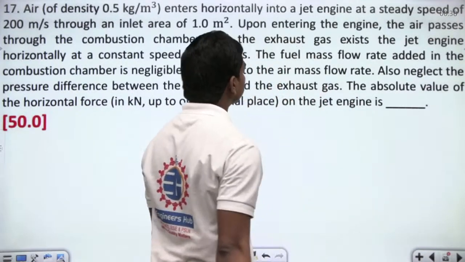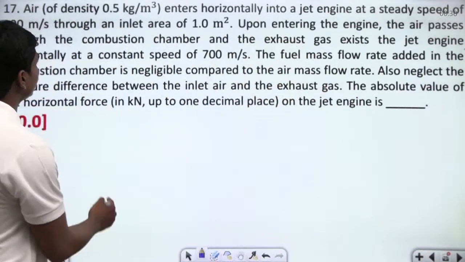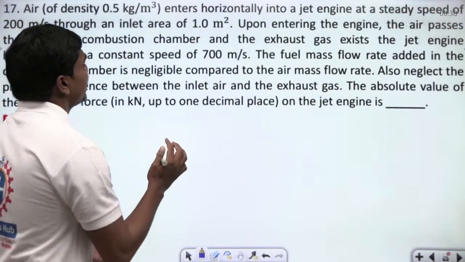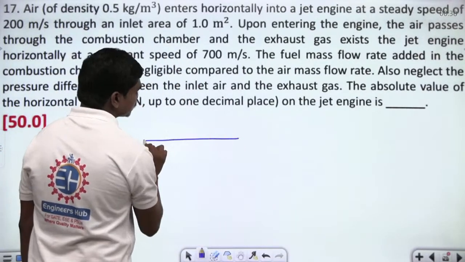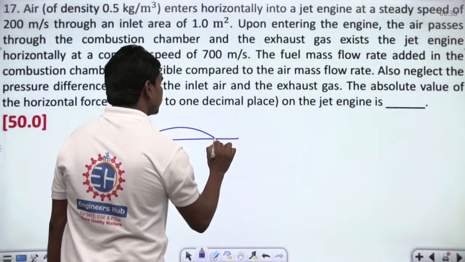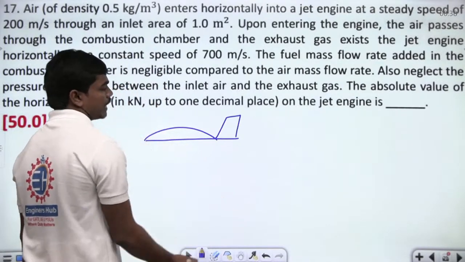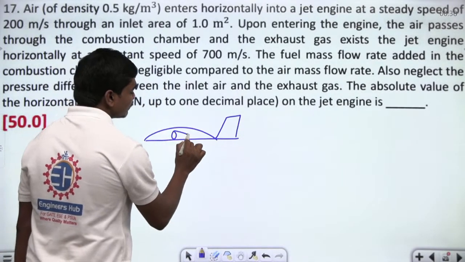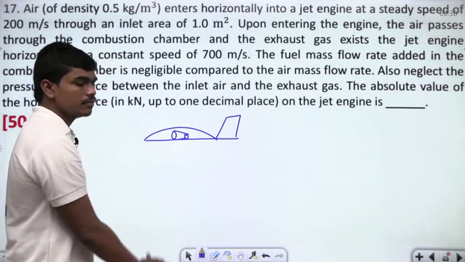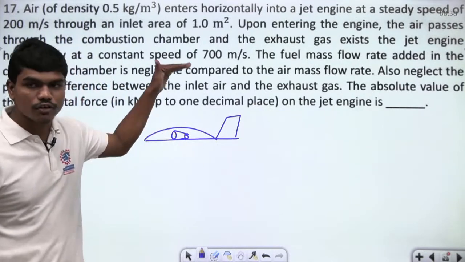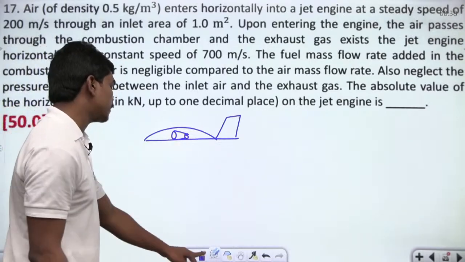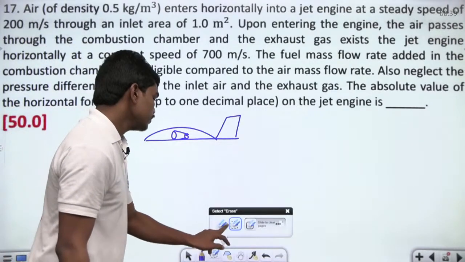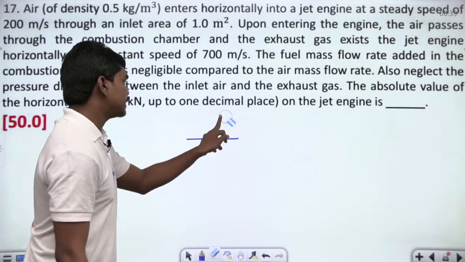Next, let us go to the next question. Air of density 0.5 kg per meter cube enters horizontally into a jet engine. Many times you may see airplanes flying with engines located on the wings. There will be some aerodynamic wings and of course some engines here. So let us talk about this engine on a big scale.